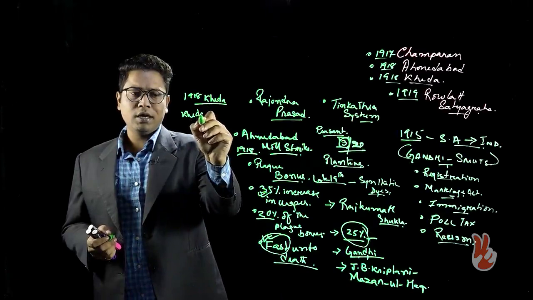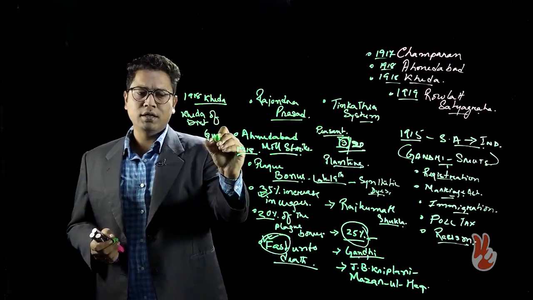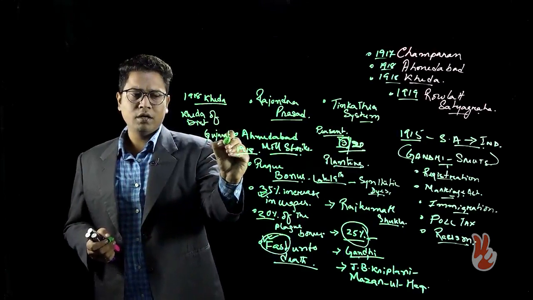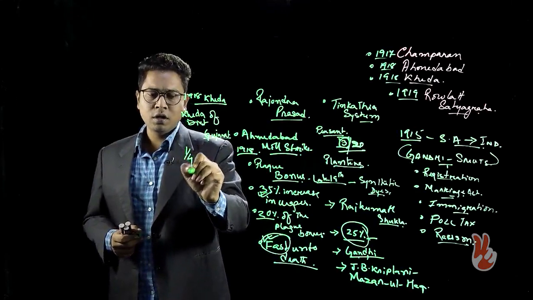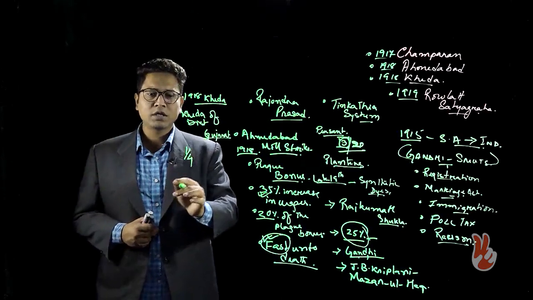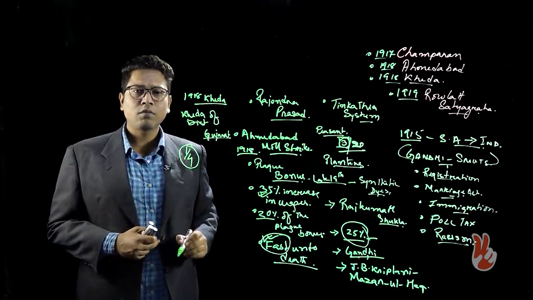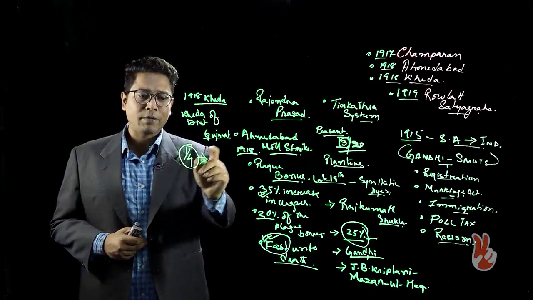Okay, Kheda district of Gujarat. All right, and the government regulation was that once the crops fall to just below 1/4 of the total produce, the peasants were eligible for remission.